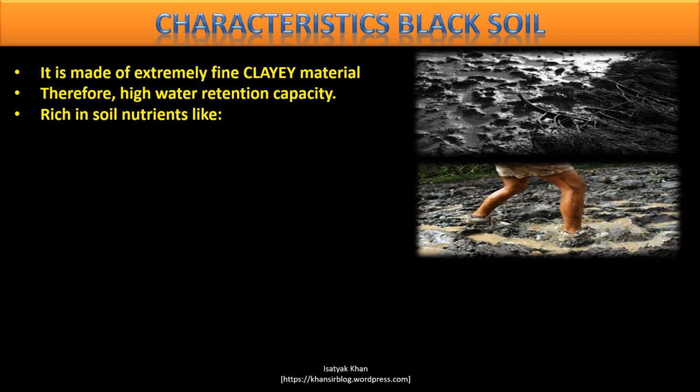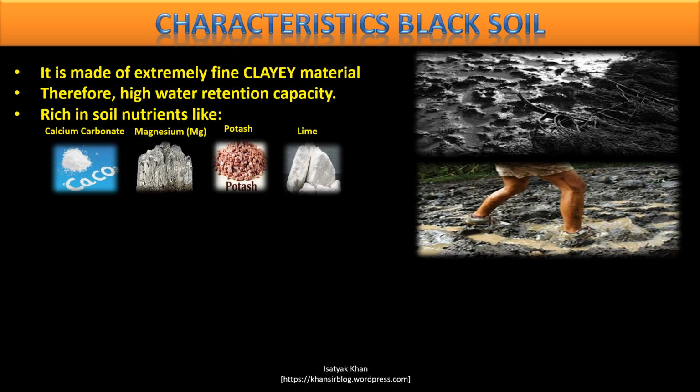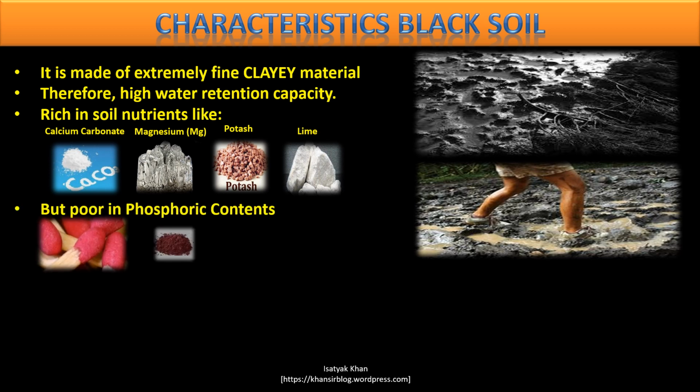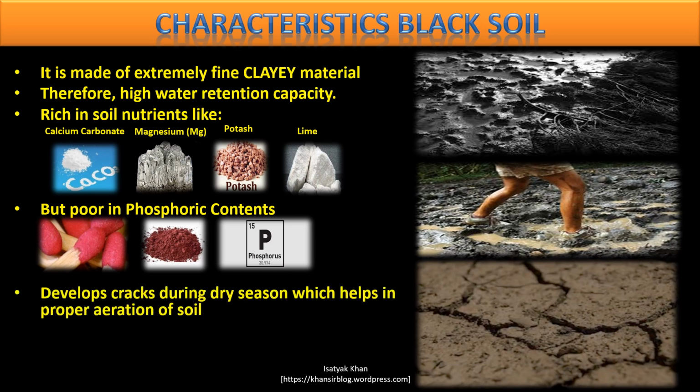What are the chemical components or compositions this soil is rich in? The soil is rich in calcium carbonate, magnesium, potassium, and lime. But this lacks another important chemical which is available in abundance in alluvial soil, that is phosphoric content, that is lacking in this soil. So what this soil is good at: calcium carbonate, magnesium, potash, and lime. And what is less here? Phosphoric content, that is phosphorus.